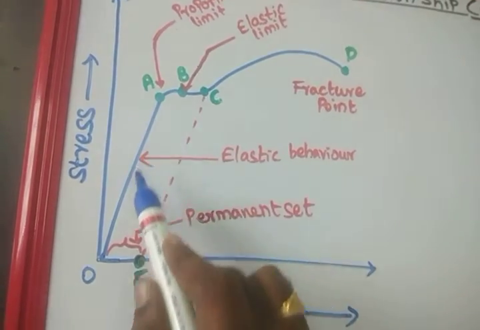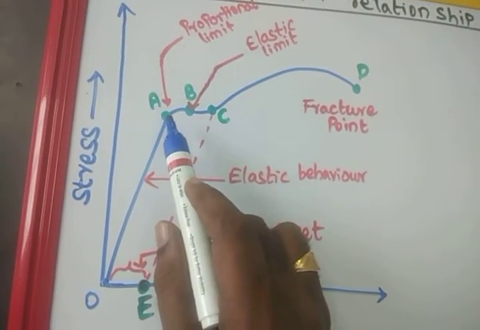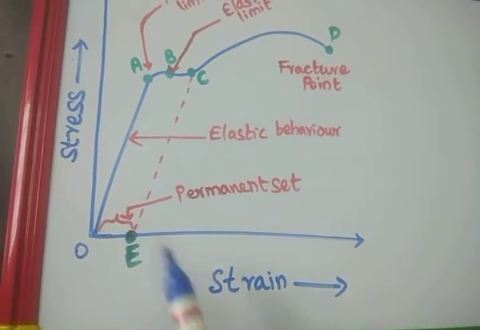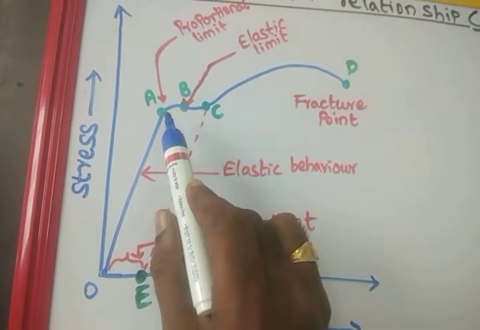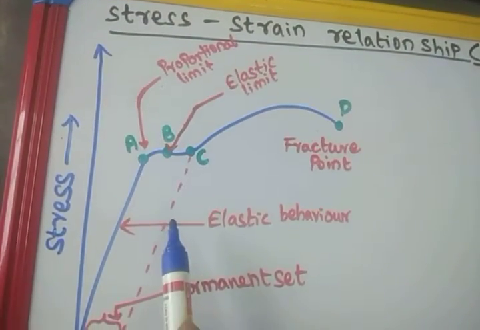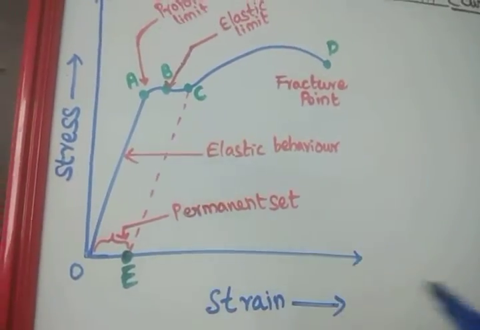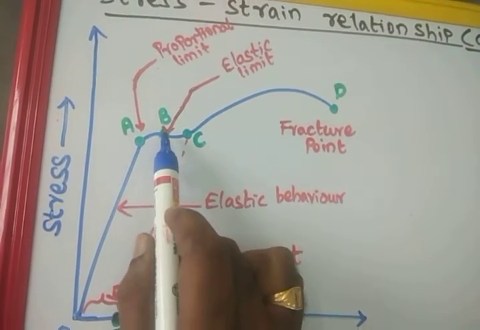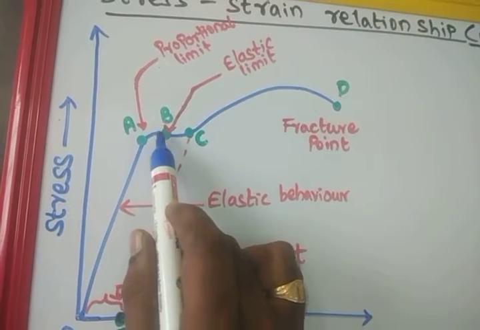Up to this position, both will be directly proportional. That means stress is directly proportional to strain within this point, at a certain limit. So that point is called the proportional limit. After that, if you apply extra external force, what will happen? It reaches the point B, the small curve.